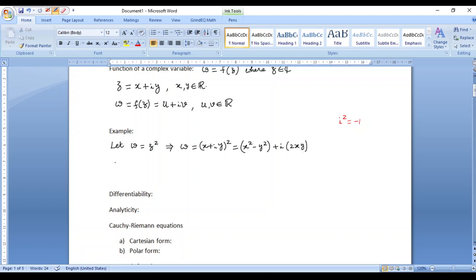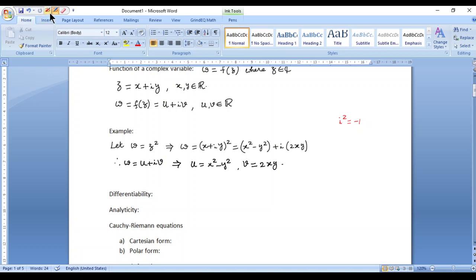But because we take w as u plus iv, correspondingly we can understand u to be the real part of w, and that is going to be x square minus y square, and v would be the imaginary part, which is effectively 2 into xy, right?